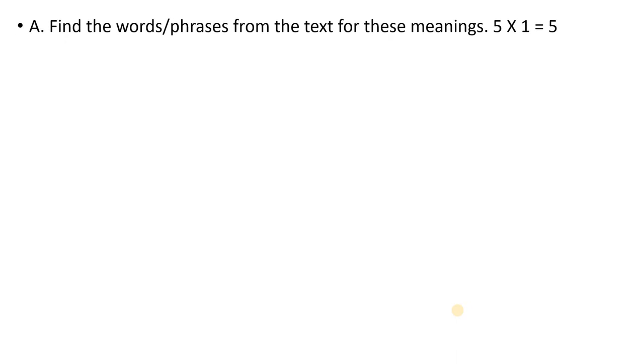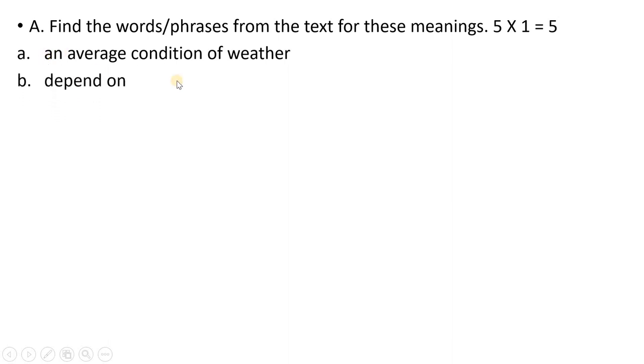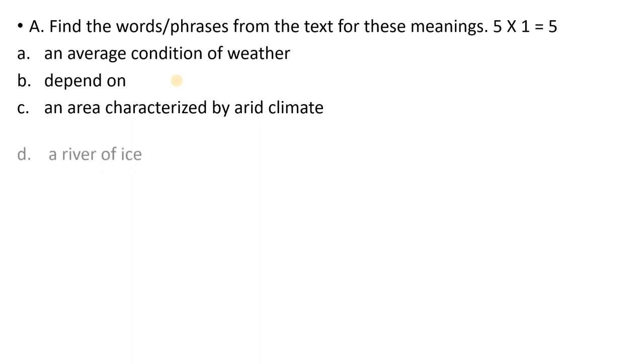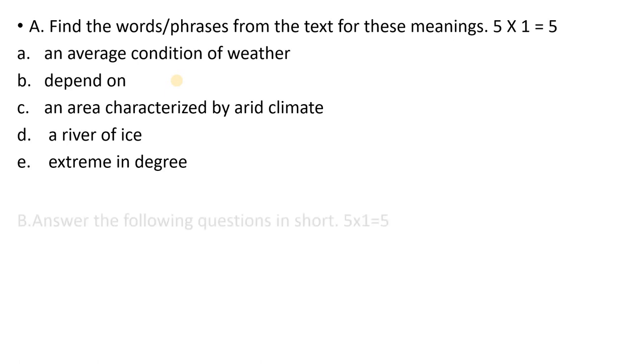Now, what type of questions are asked here? Find the words or phrases from the text for this meaning. Find the single words or phrases. An average condition of weather depend on an area; characterized by its arid climate; a river of ice; extreme in degree. Dear students, you can try to solve these activities, exercises.